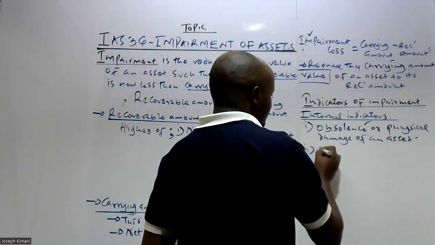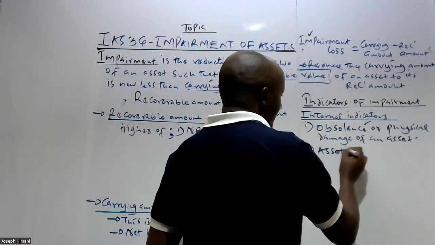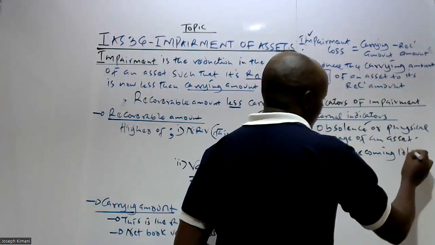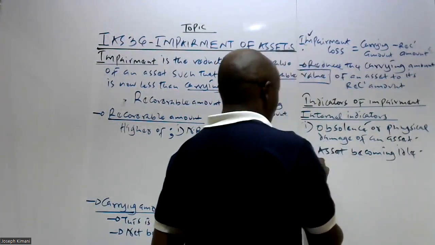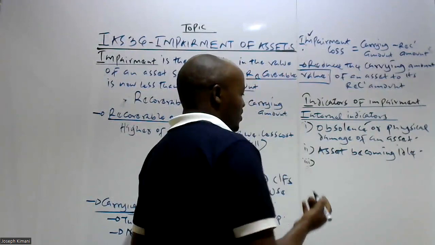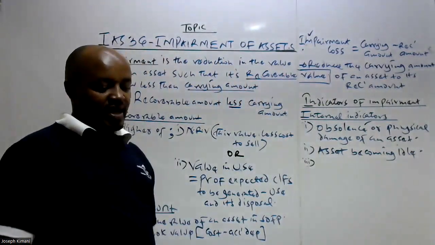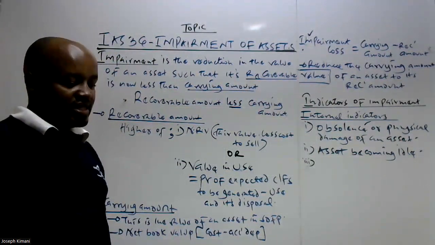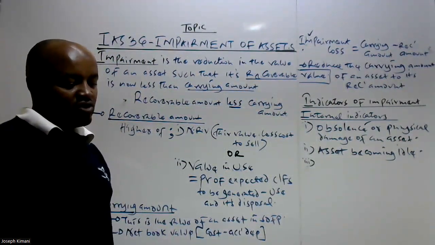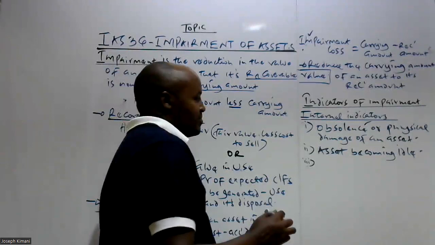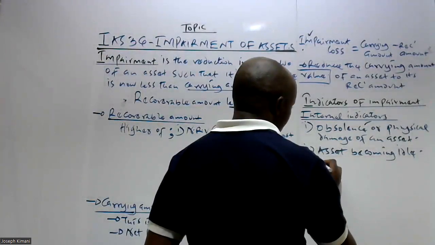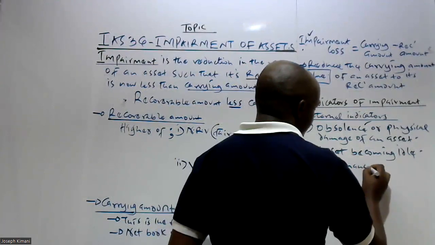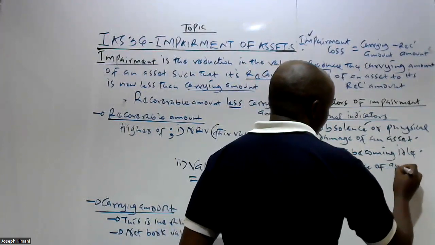Number two is the asset becoming idle. When we talk about the asset becoming idle, basically this means that the asset is no longer needed by the company. That is the other factor which basically indicates that the asset could be impaired. Number three is where the performance of the asset